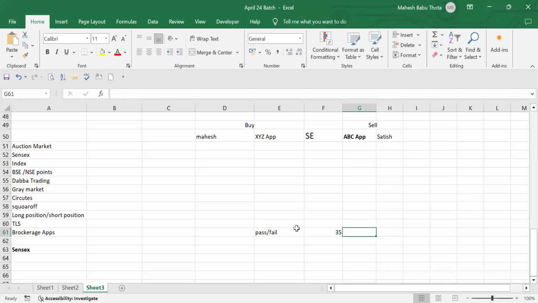Below 35, we consider it a fail. So 35 marks is the benchmark here. Even to measure the performance of students, we consider 35 marks as pass or fail. Suppose you want to measure the performance of students as A grade or B grade, again some other benchmarks will be there. Correct or not?